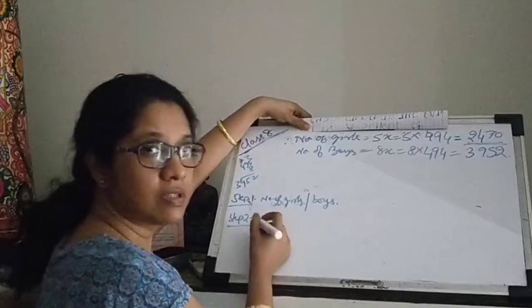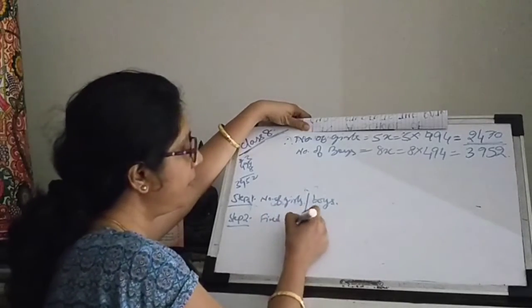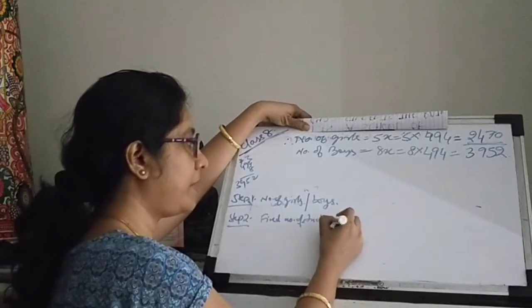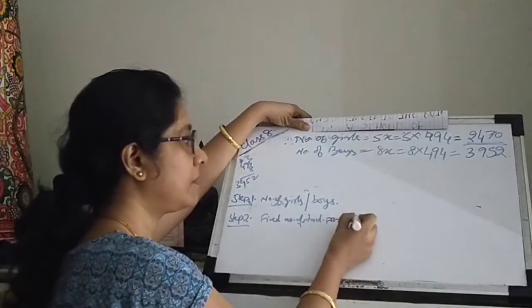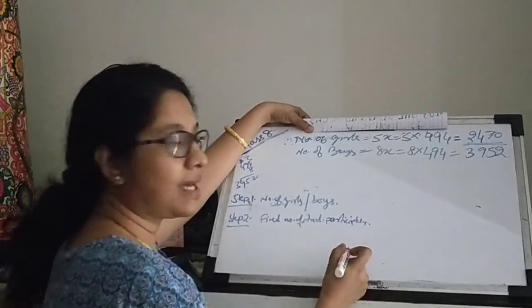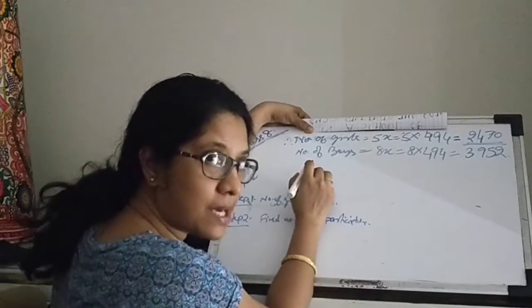Step 2, find the number of students participating. Okay? How do I do that? What is given to us? 1/5 of the girls participated.